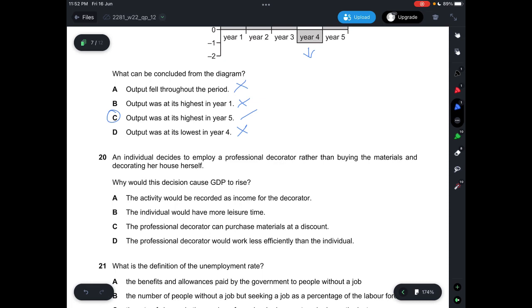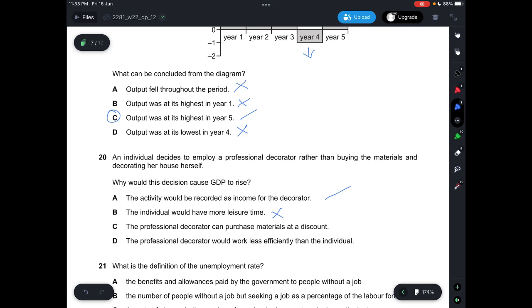Question 20, an individual decides to employ a professional decorator rather than buying the materials and decorating her house herself. Why would this decision cause GDP to rise? If you employ a professional decorator, this means that your aggregate demand in general would increase because of increasing consumer expenditure. So A says the activity will be recorded as income for the decorator, which is correct. B says the individual will have more leisure time, which is not correct.